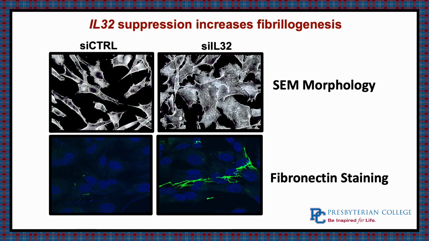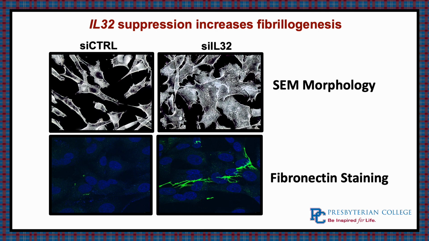We also wanted to see, since we know these extracellular matrix proteins are being made, are they actually being secreted and being used? So we used confocal imaging and we stained for fibronectin. And what we found was there was absolutely none in just a normal cancer stem cell rich cell line. However, when we knock down this IL-32, you have a drastic increase in the amount of fibronectin. So we're able to see that there's this intrinsic effect happening in the cell because of this IL-32, and there's an extracellular response that's occurring. And we see that there's a cell shape change and an environmental change for the cell.